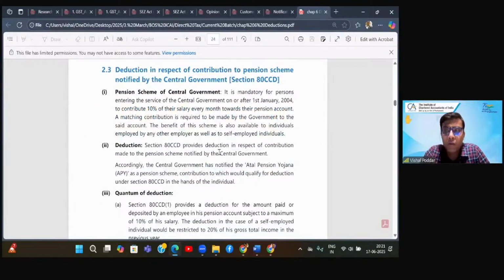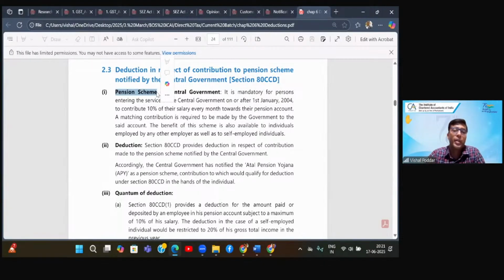Now coming to the third interesting section, 80CCD, Cafe Coffee Day. Now, what does this section deal with? Again, it deals with a pension scheme. Now you'll say, sir, above section 80CCC was also a pension plan only, pension scheme only. Yes. What is the difference? The difference is the above pension plan or scheme was of insurance companies like LIC, ICICI, Prudential, or Bajaj Insurance, etc.